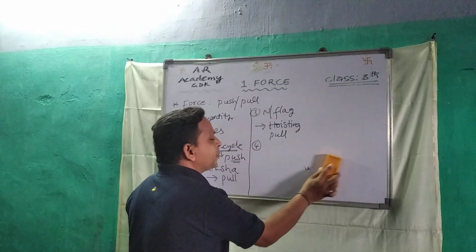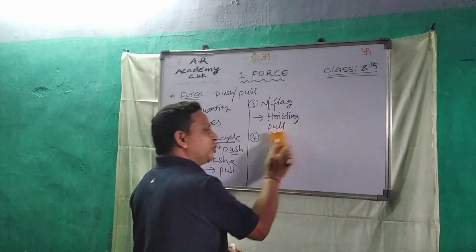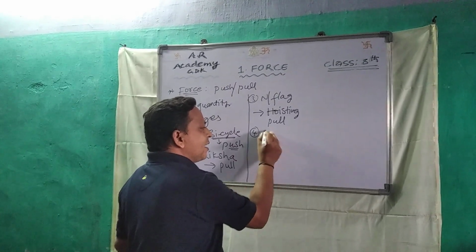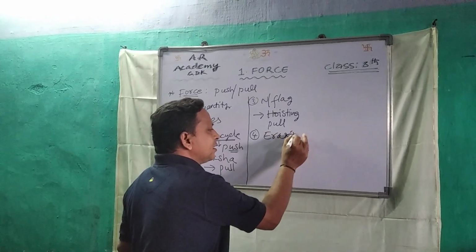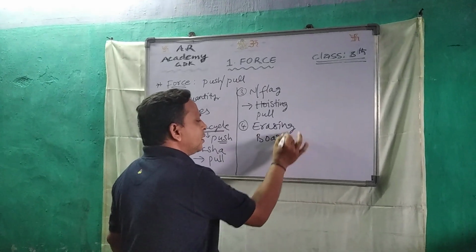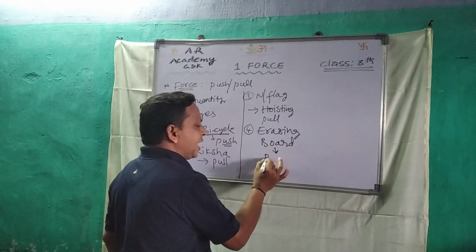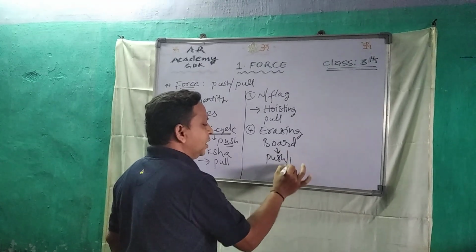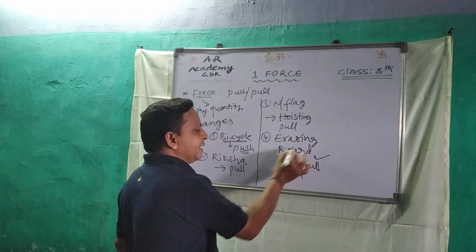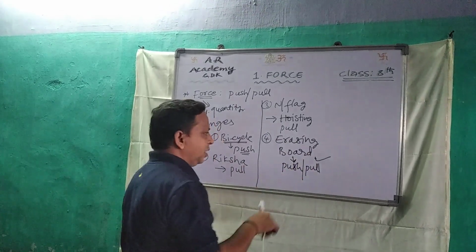Push, pull, push, pull, push, pull. Erasing the board comes under both push as well as pull. Erasing board is push as well as pull.